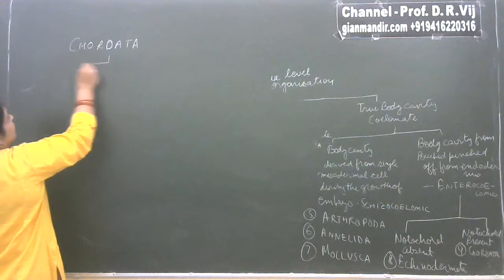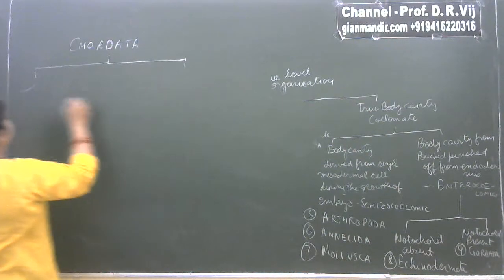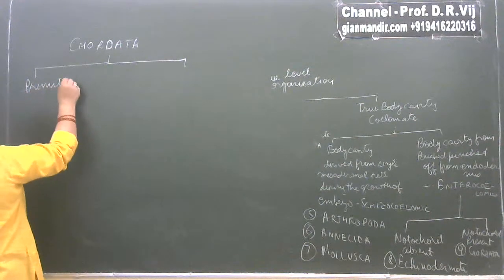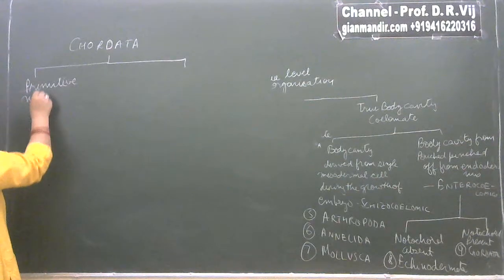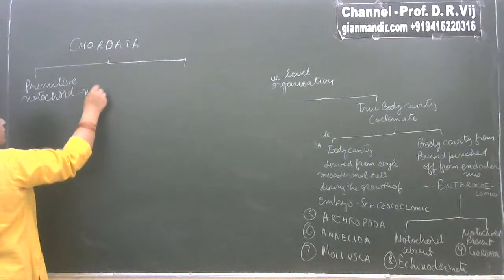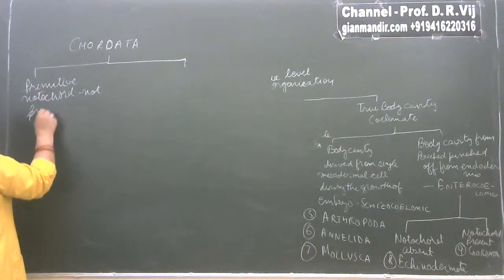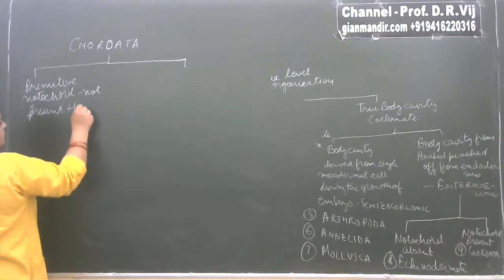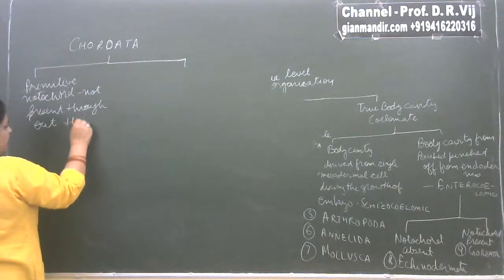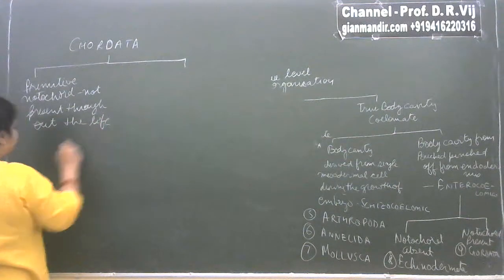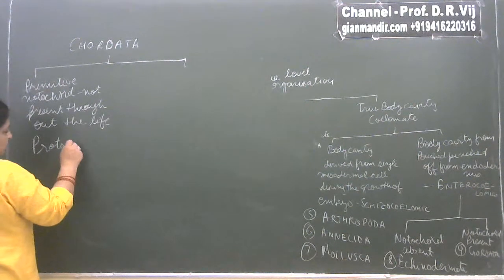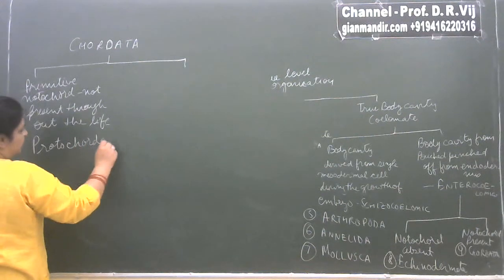So if there is a primitive notochord which is not present throughout the life, then we have the group that is known as Protochordata.